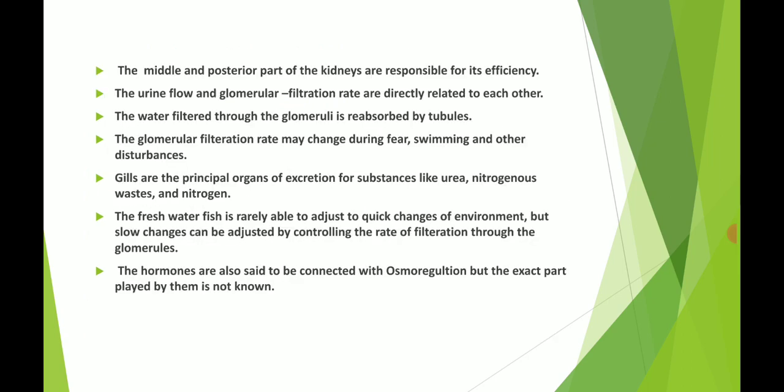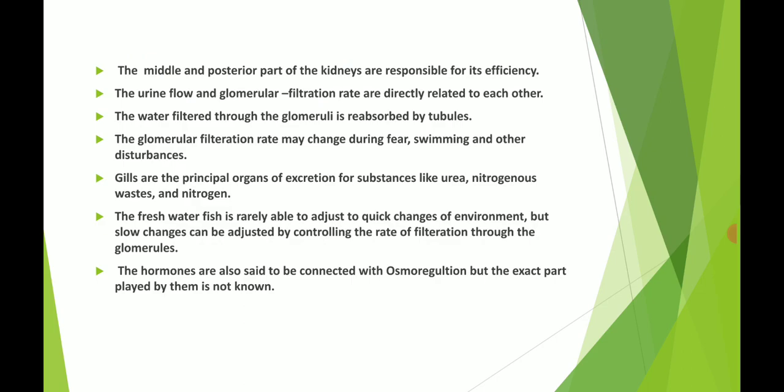The middle and posterior parts of the kidney are responsible for its efficiency. The urine flow and glomerular filtration rate are directly related to each other. In urine flow, various glomeruli are present, as we will see in the diagram, and these organs filter in the kidney for urine formation.